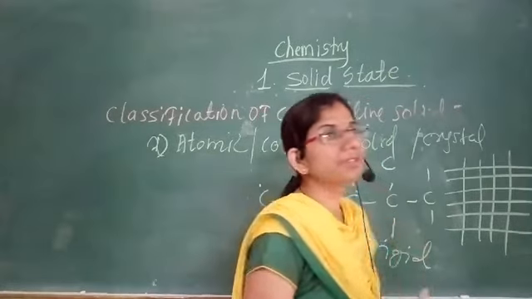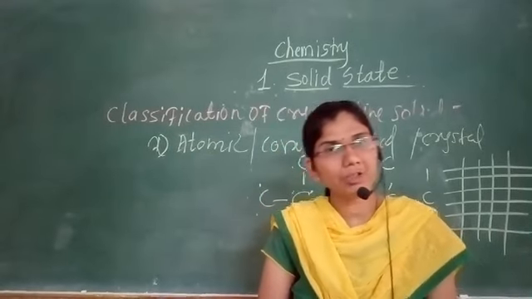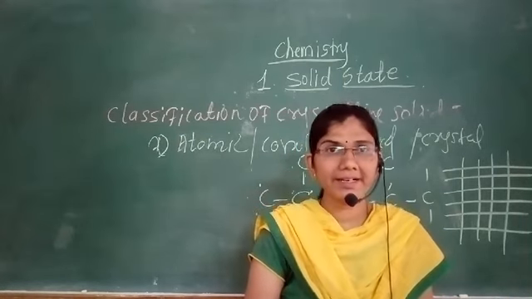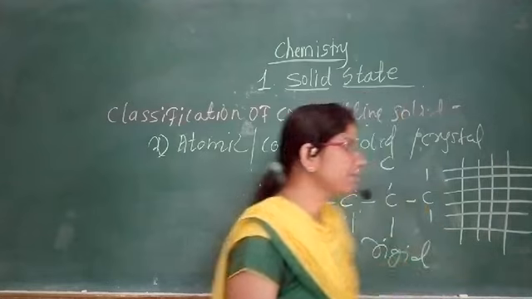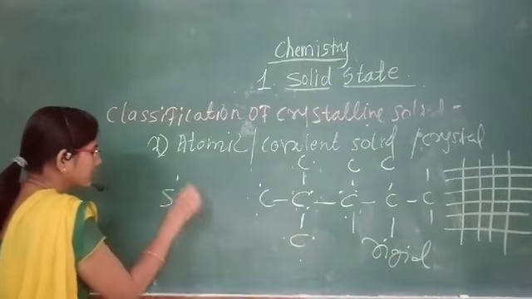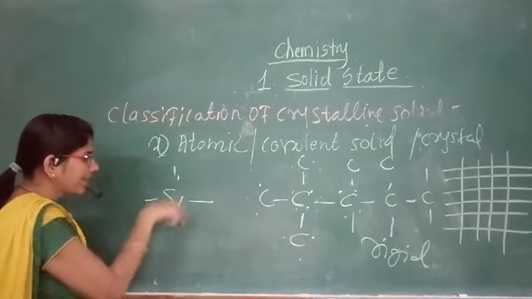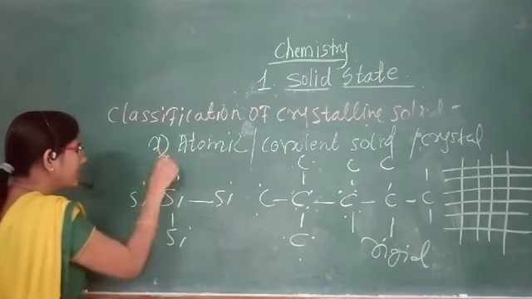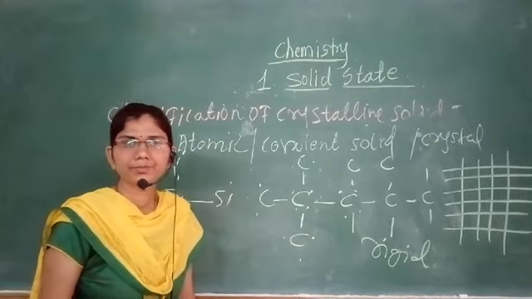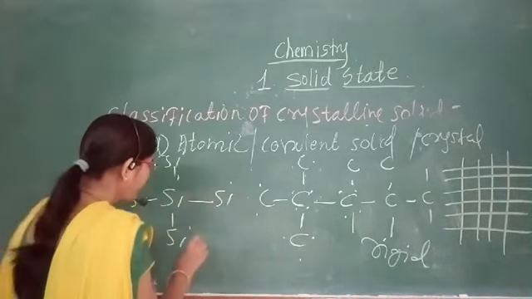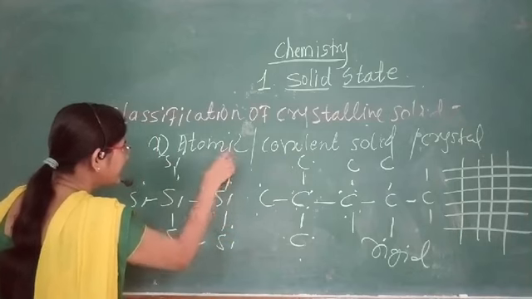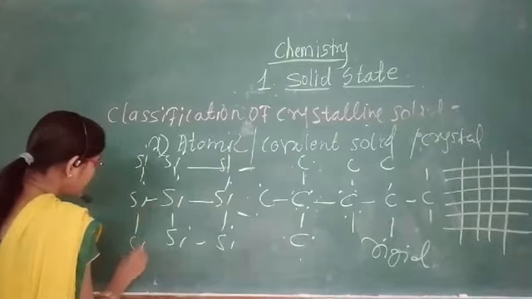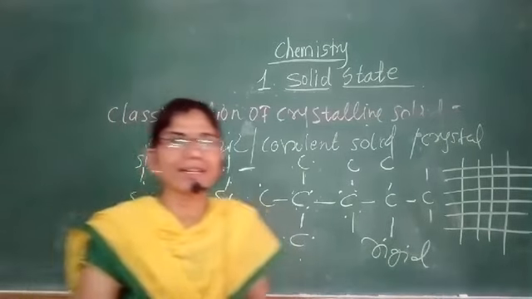The examples of this covalent crystal or atomic crystal are carbon diamond, carbon graphite, silica. As we know here, silicon also. Each silicon is bonded with another 4 silicon atoms, and therefore it forms a giant, network-like structure.